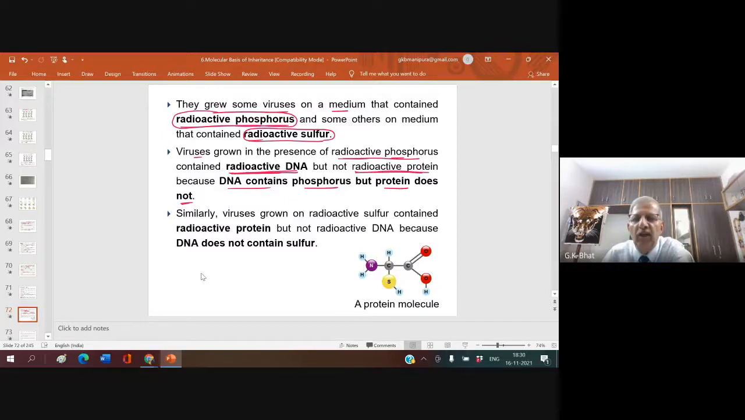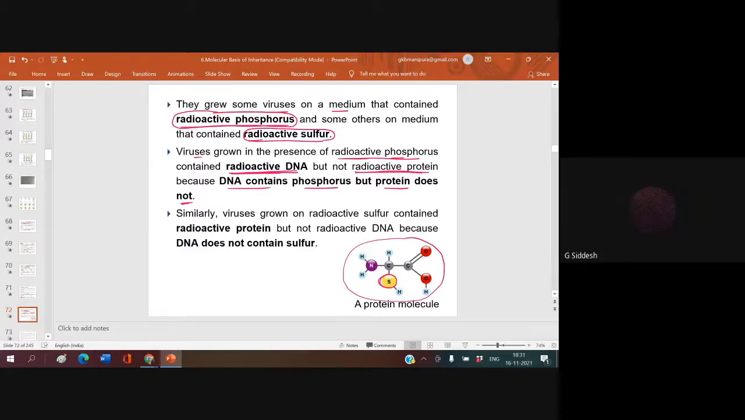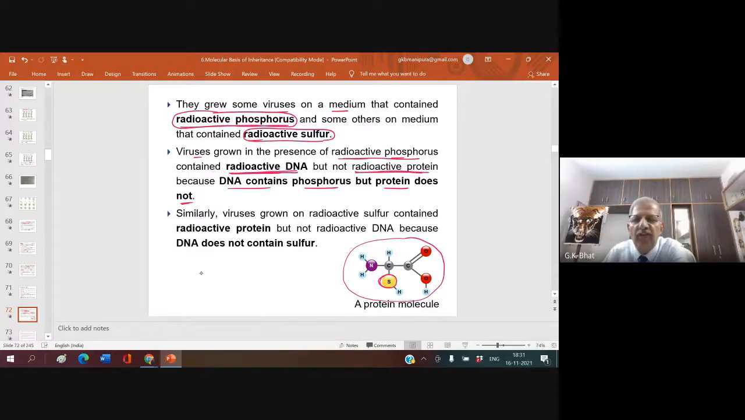This is a protein molecule. What does it contain? Can you see anywhere phosphorus in this? No, sir. But you can see sulfur. So protein has sulfur, and DNA has phosphorus.